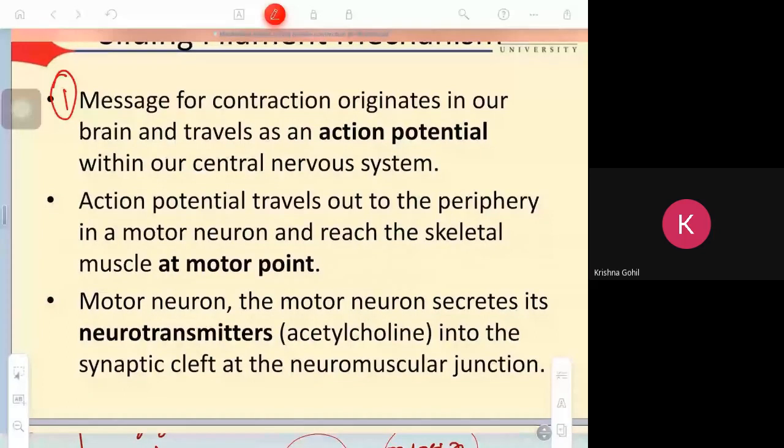The message of contraction originates in our brain and travels as an action potential within our central nervous system.